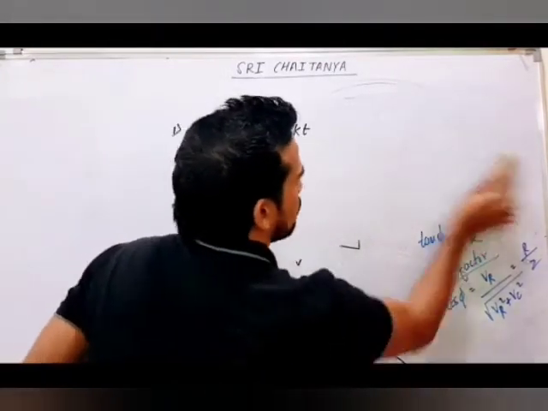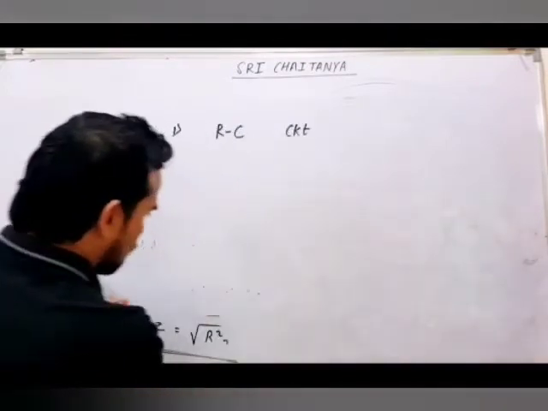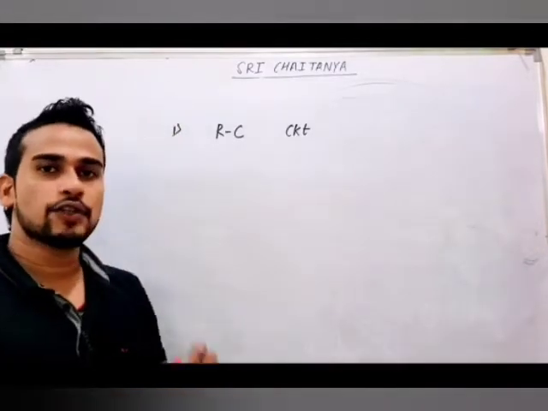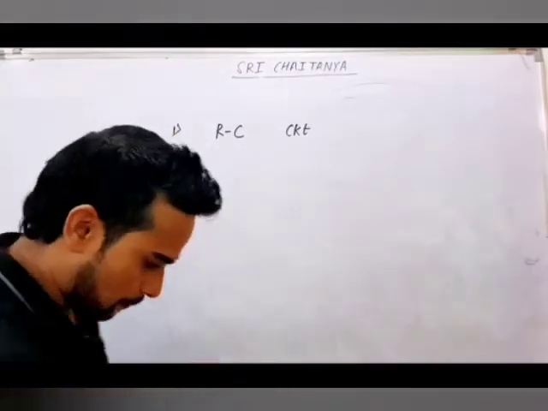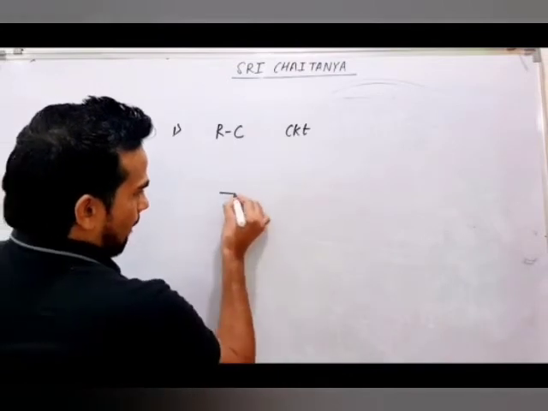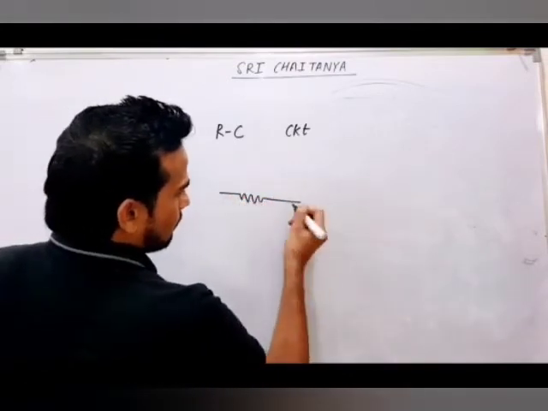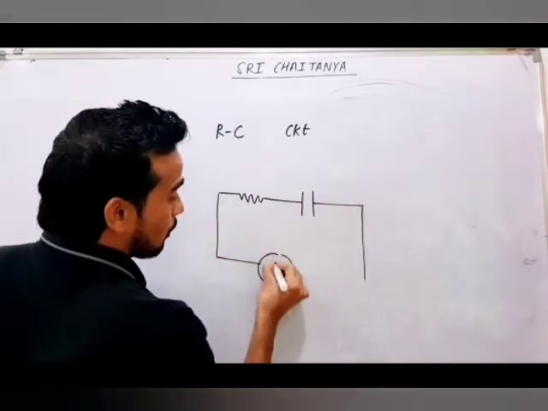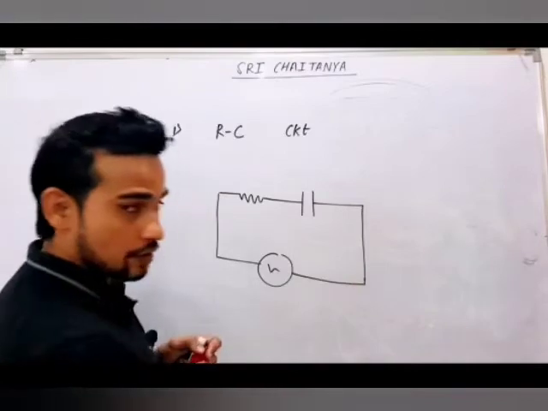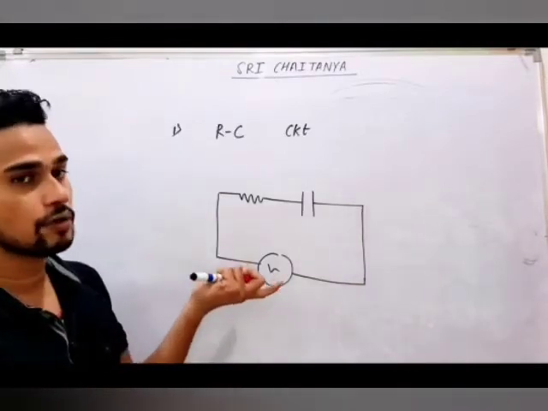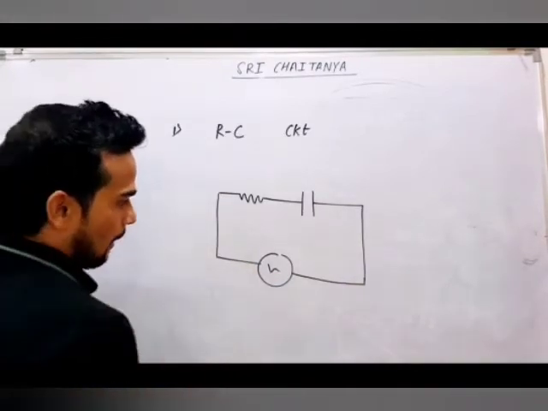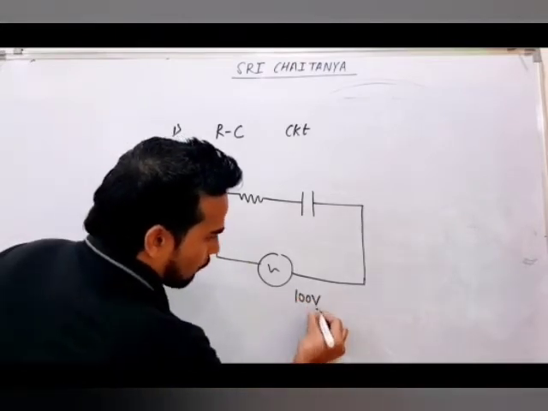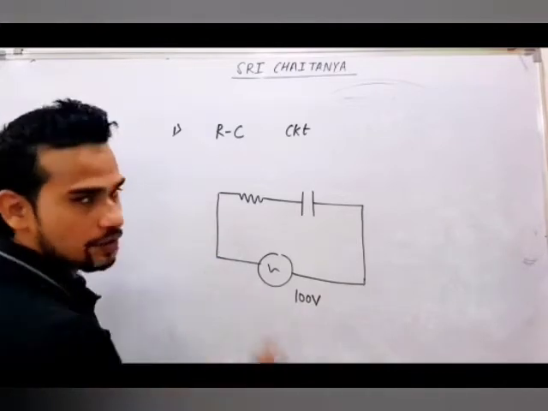Now let's see one question from here. This question will give you more idea, and I will tell you everything associated with this situation. Just see here, for example, I have an RC circuit. Very important type of situation. Learn from here how to do all these situations, because important questions are asked from here. For example, I am giving this as 100 volt. First thing, you tell me which voltage is this.